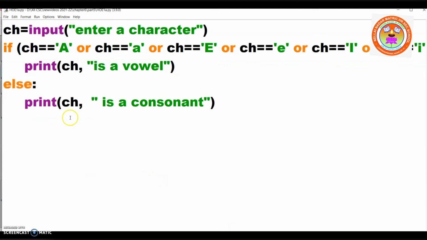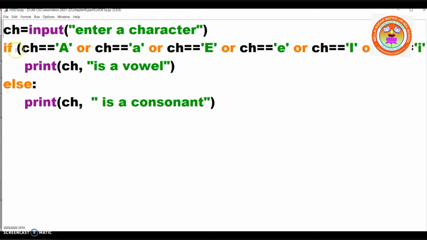See this program. If ch is equal to capital A, small a. See here, I changed it now. I'm not using in now. See, if ch is equal to capital A, or here I'm using or ch is equal to small a, or ch is equal to capital E, like that.